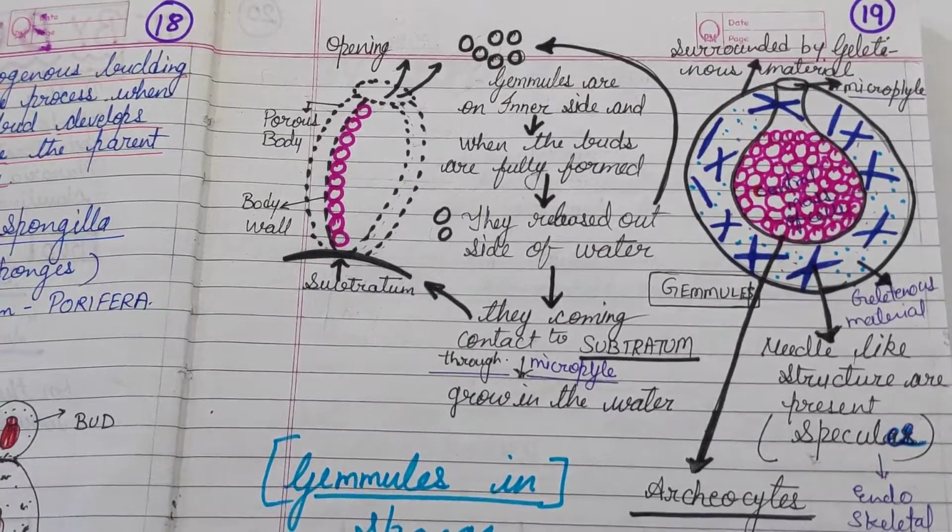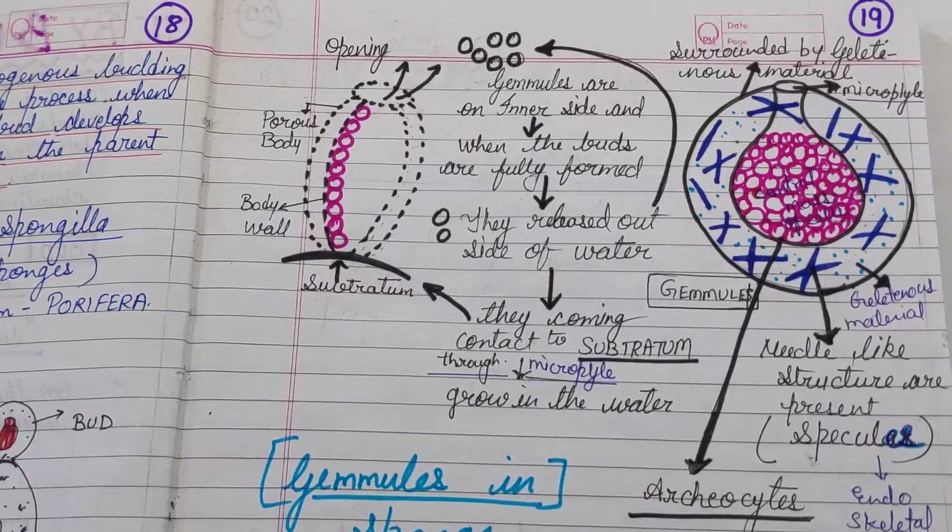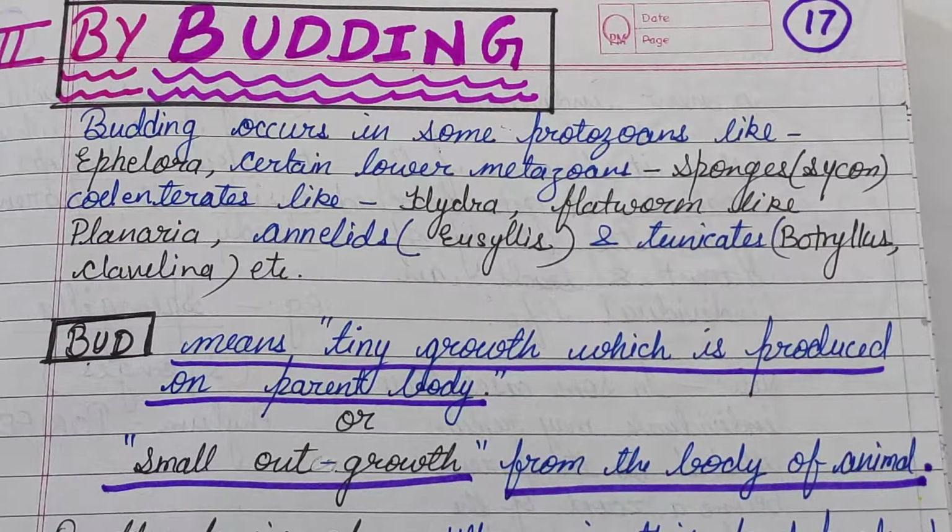So, dear students, I hope you enjoyed it. Now once again, I have finished my lecture on budding. So this is the second type of asexual reproduction, and budding occurs in some protozoans like Phylloda, certain lower metazoans like sponges, and some annelids, Hydra, and flatworm planaria also. So there are so many examples of budding. And you know very well what budding means and the meaning of a bud.